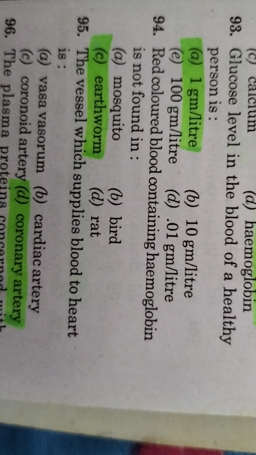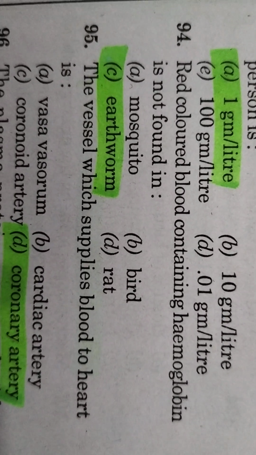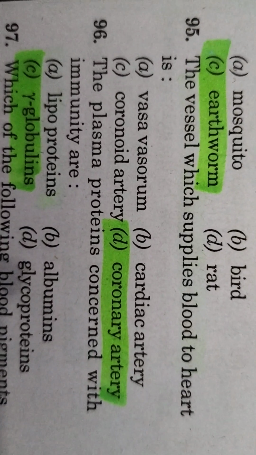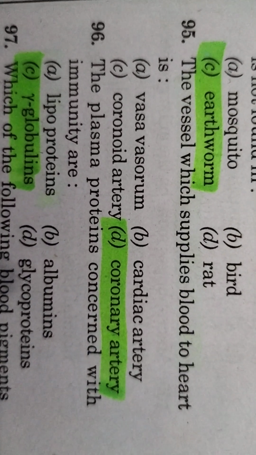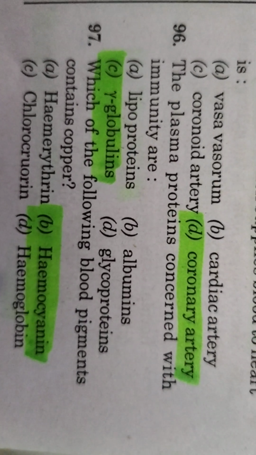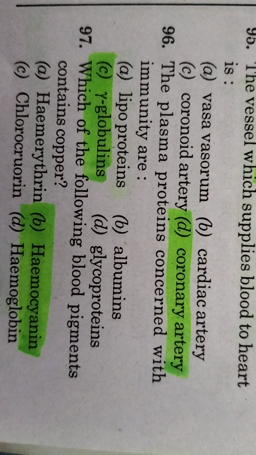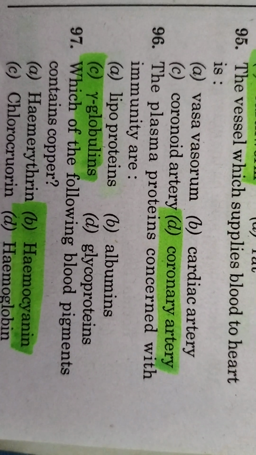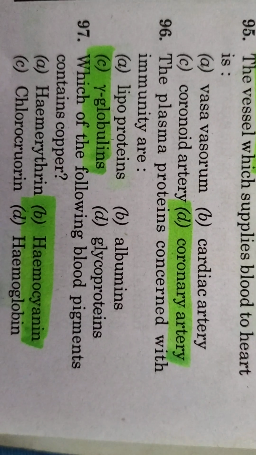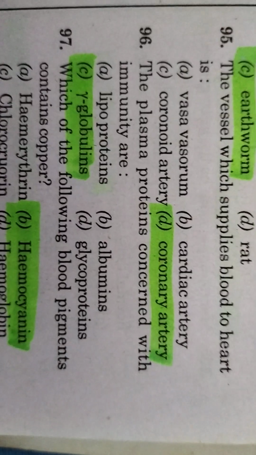Red colored blood containing hemoglobin is not found in earthworm. The vessel which supplies blood to heart is coronary artery. The plasma protein concerned with immunity is gamma globulin. Which of the following blood pigments contains copper? Hemocyanin.